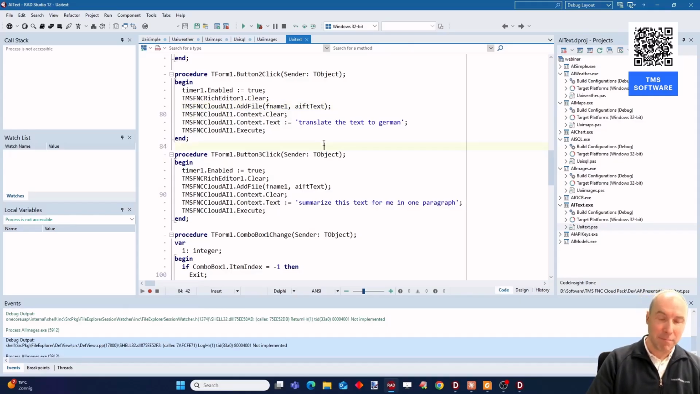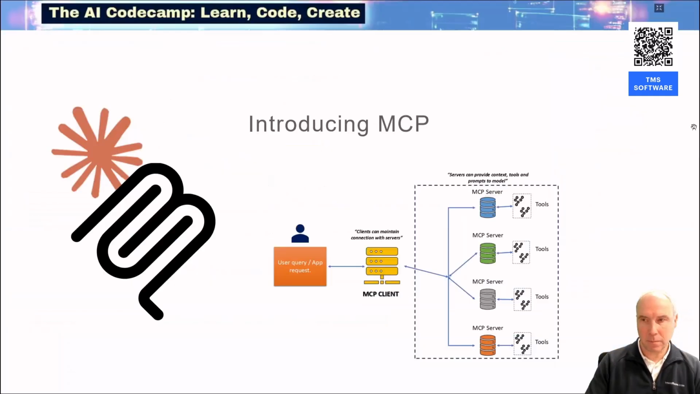So let's move on with that covered to the next topic about MCP servers and clients. Here we are going to take it to the next step with introducing MCP servers and client. That is Model Context Protocol. That is what MCP stands for. And so the concept of MCP servers and MCP clients.